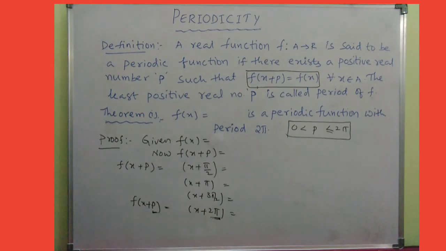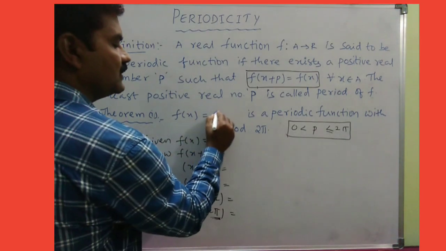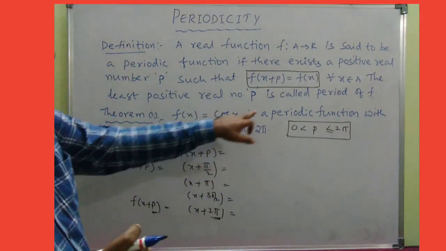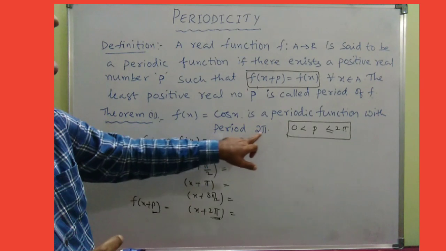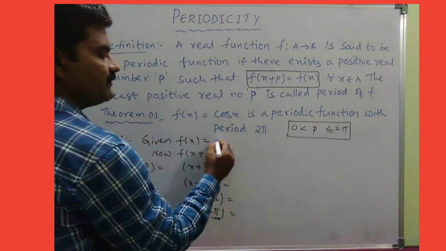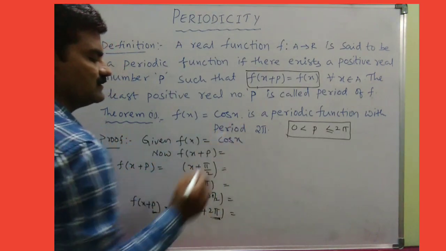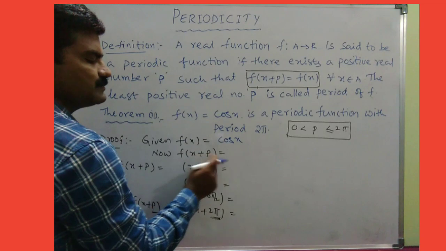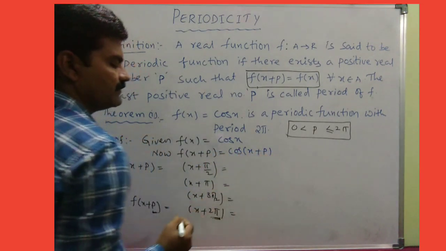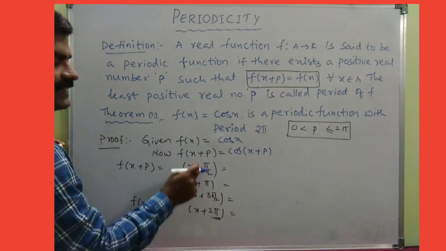So coming to the next theorem, sine and cosecant are completed. For example, cos x. You know, cos x is also a periodic function with period again 2 pi. So let us check whether it is true or not. f of x is clearly given as cos x. Now I want f of x plus p, that is cos of x plus something, that p. Let us replace the p. P cannot be negative.